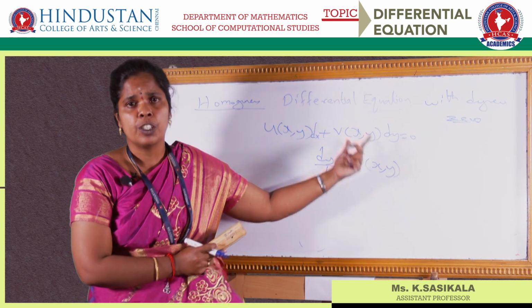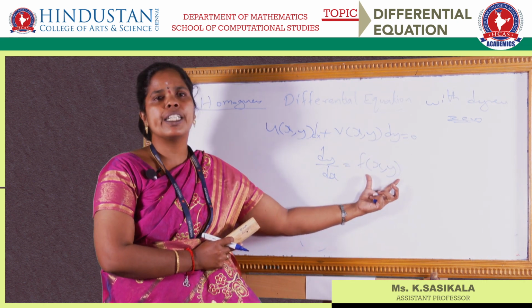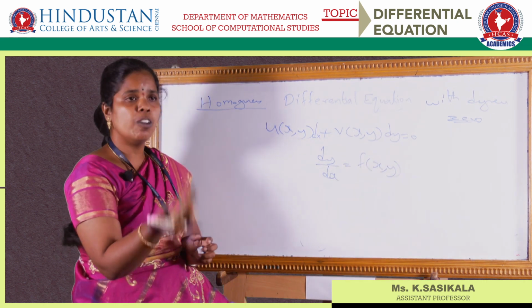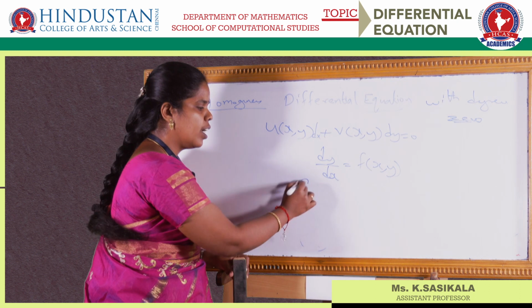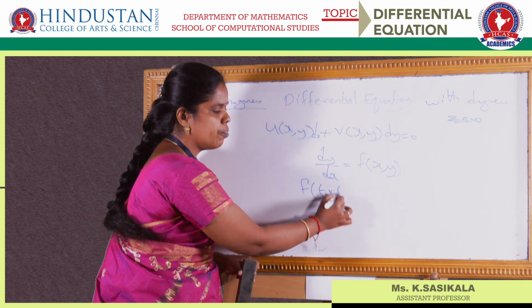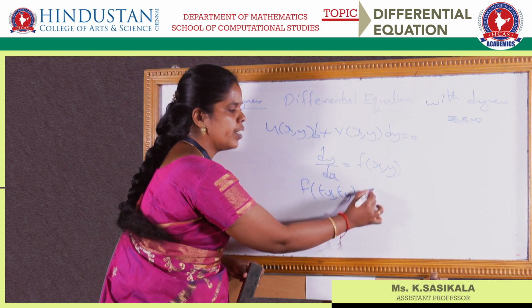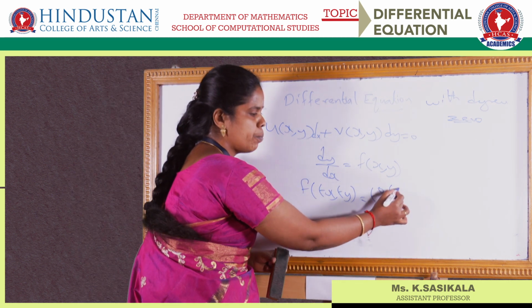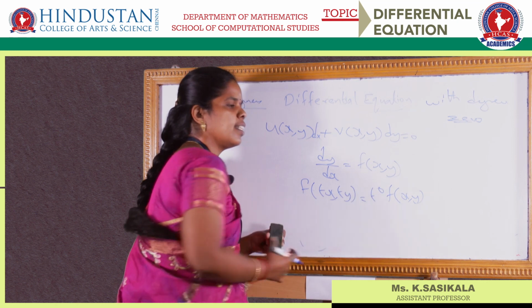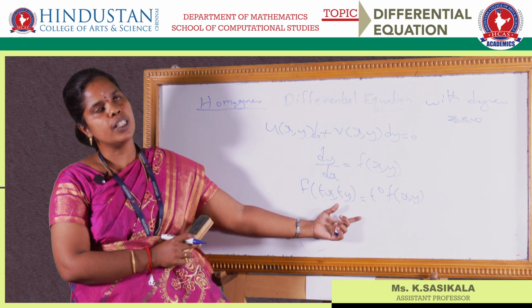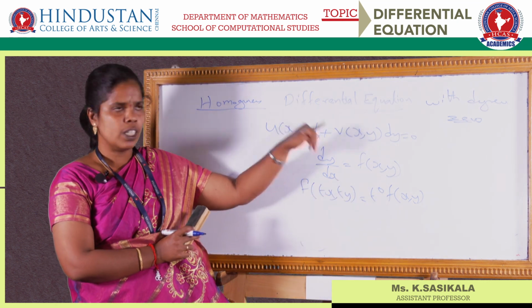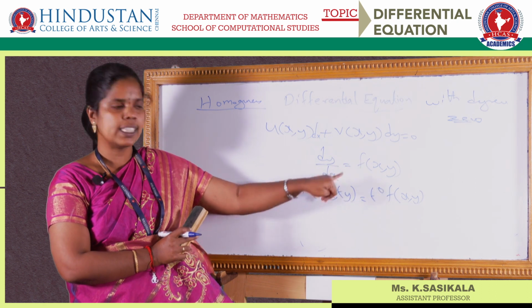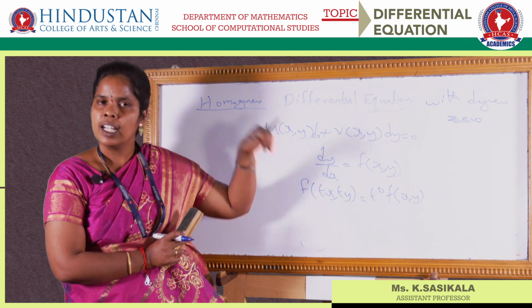Then you find the degree of this equation by finding f of tx comma ty. If it is t power 0, that is, no power of t is present, you say this is a homogeneous differential equation of degree 0.